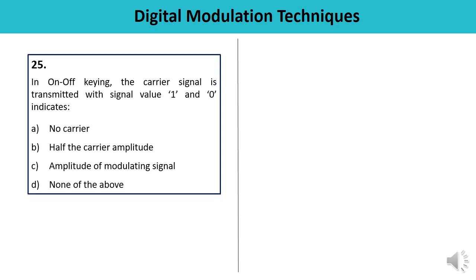Question number 25. In on-off keying, the carrier signal is transmitted with signal value 1 and 0. So for 1 the carrier is transmitted, and there is an occurrence of 0 also. So 0 indicates that no carrier is present, means answer is A.